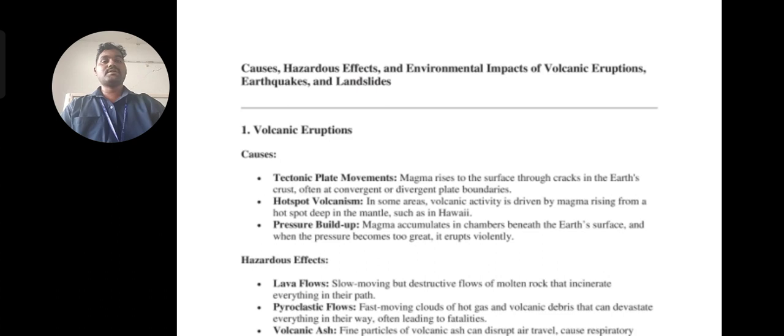In endogenous hazards, generally, the first one is volcanic eruption, and then there are earthquakes and landslides. So these three come under endogenous hazards. Here, I want to explain the Big Bang theory to understand this very quickly.